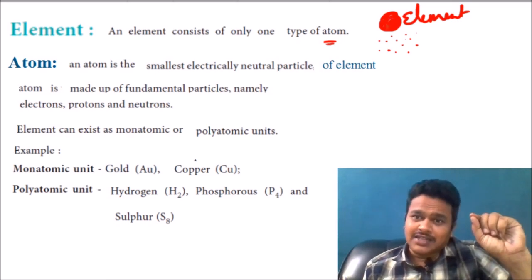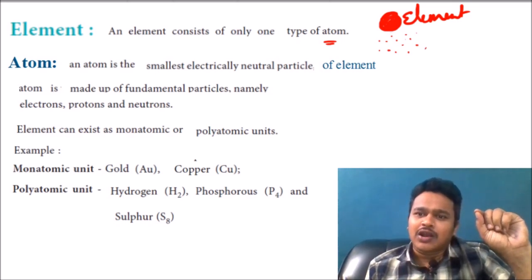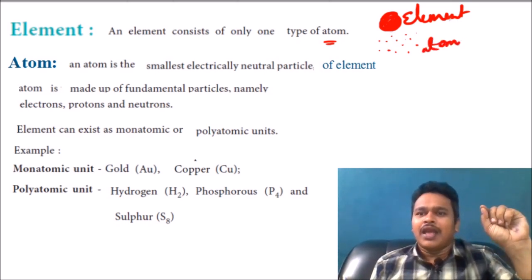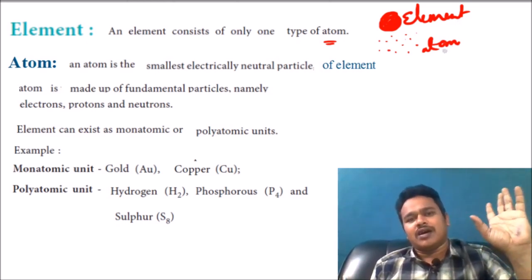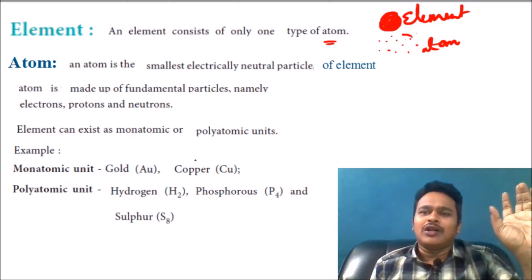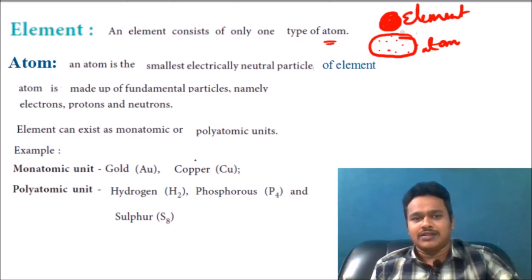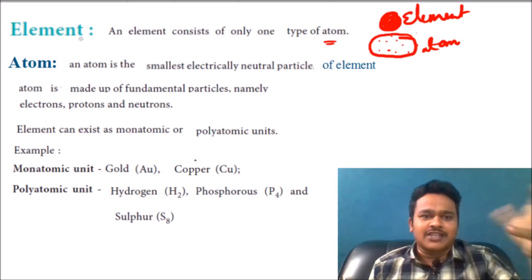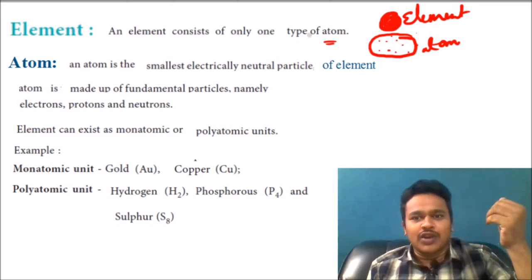But the smallest particle of an element is called an atom. Element and atom both are the same. Atom is the smallest particle of an element, and all the atoms combined give an element. That means, for understanding, by the combination of all the atoms, the element is formed. An element consists of only one type of atoms.